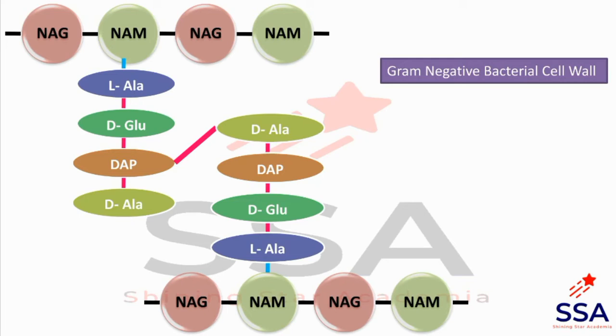NAG and NAM are joined together by forming a glycosidic bond. Then there are four amino acids: L-alanine, D-glutamic acid, then diaminopimelic acid, which is a derivative of lysine, and then D-alanine. They form peptide bonds and join together.